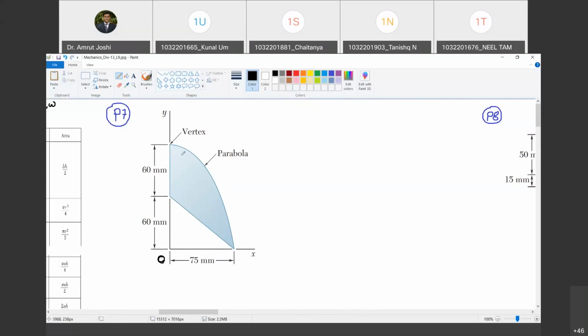So now, how do I obtain this shape? The question is, if that question is asked, then जरा यहाँ पे ध्यान दो. This is the parabola. Are you with me? Yes. Vertex का मतलब होता है the tangent there is going to be horizontal. Are you with me? Yes, sir.